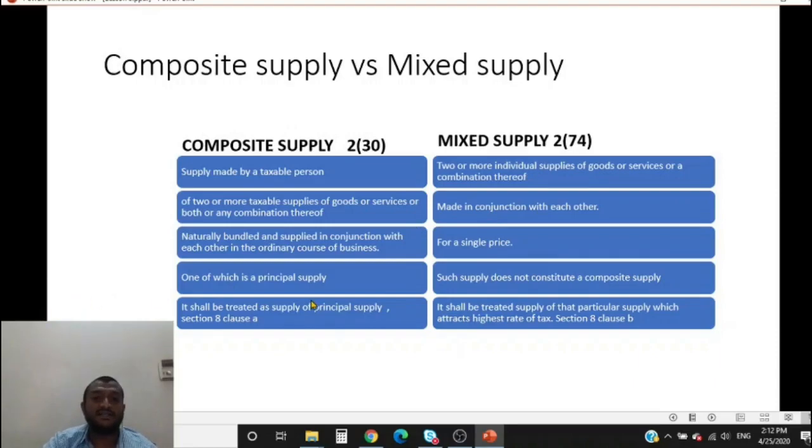Ultimately, how are these taxed? The taxation for a composite supply, it is treated as supply of the principal supply. For a mixed supply, it is treated as a supply which attracts the highest rate of tax. This is as per section 8 clause B, and the composite supply treatment is as per section 8 clause A. So this ends our discussion for supply. This is very important for us.